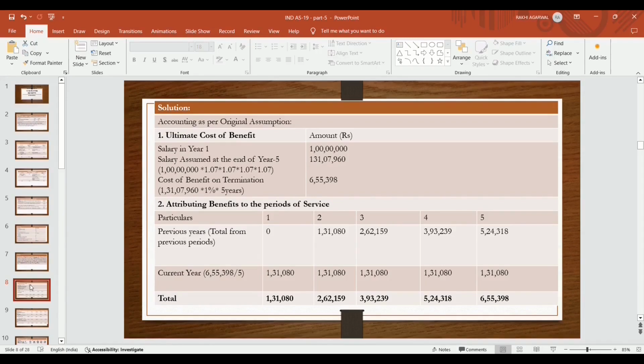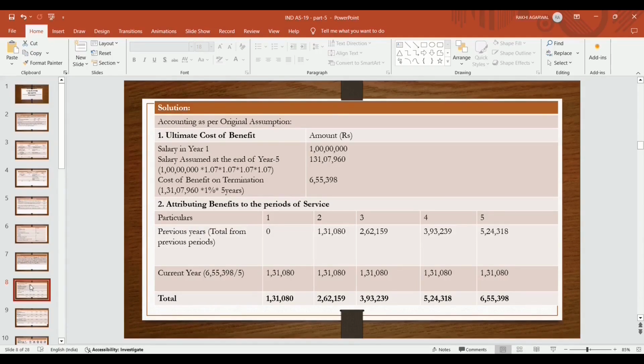Each year benefit is to be recognized at present value, attributing benefit to the period of service. As and when the employee provides the service, the benefit is recognized. So this total benefit is divided by the number of years served by the employee. So the employee serves 5 years, after that he will get this benefit. Each year benefit becomes 6,55,398 divided by 5. So it becomes 1,31,080. This is the current year's benefit, means each year's benefit should be recognized at present value.